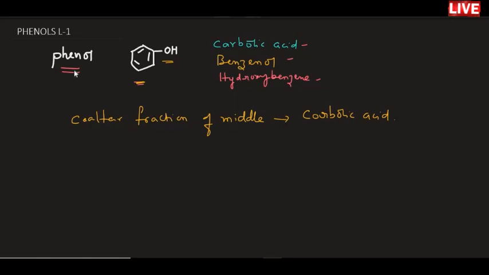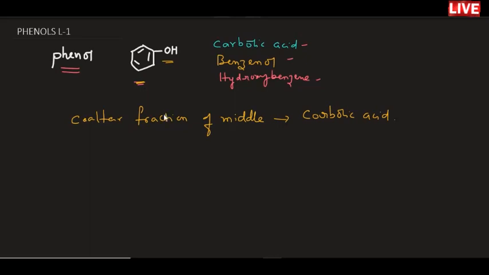Phenols are quite different from alcohols because their characteristic properties are quite different from those of alcohols. That is why we study a separate family called phenols. These are aromatic compounds with cyclic rings.